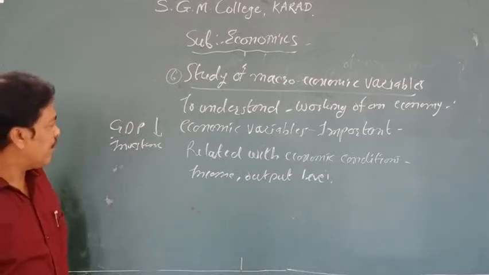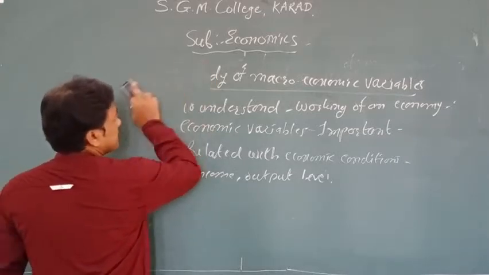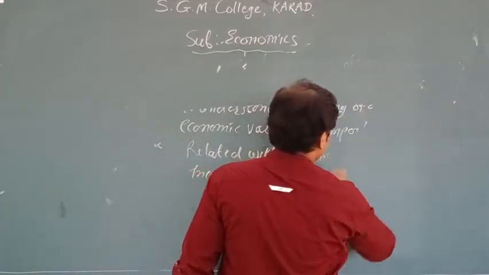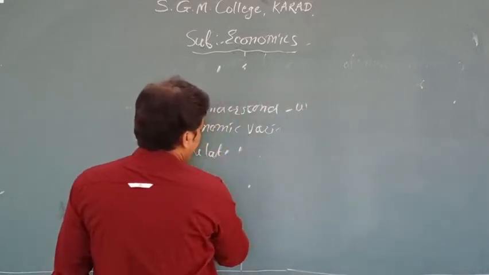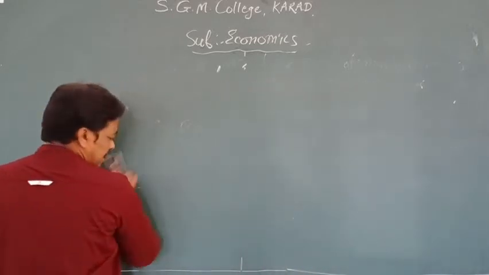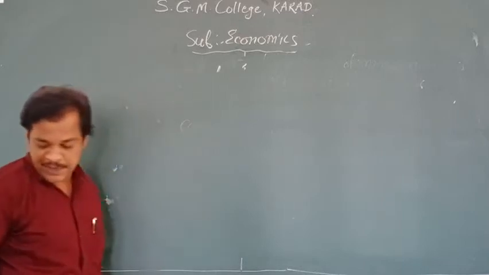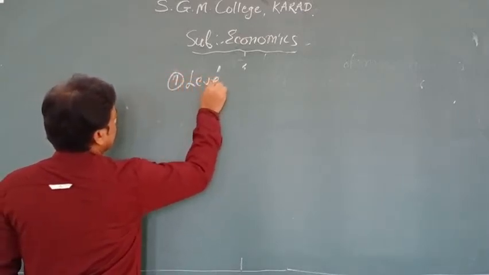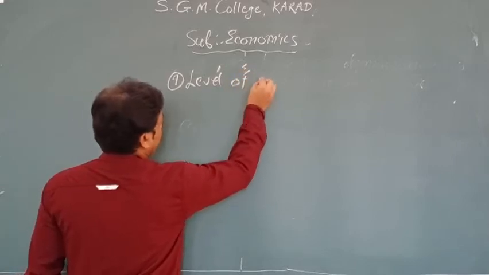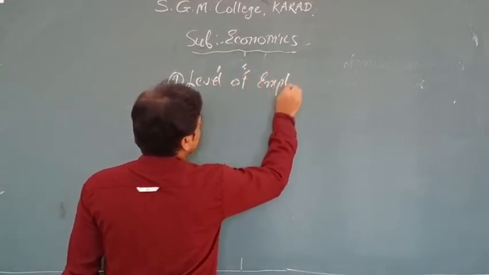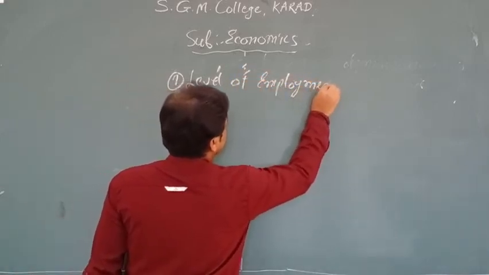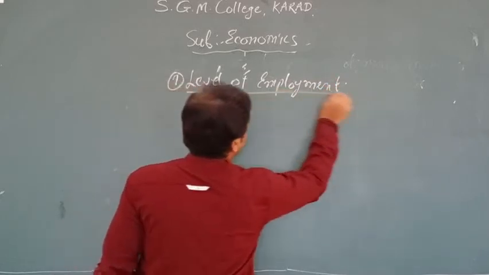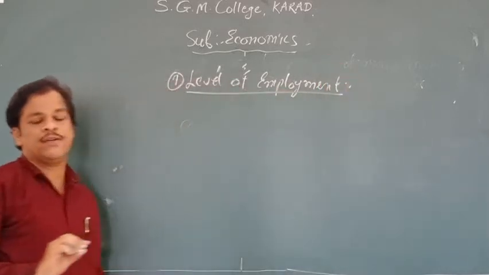And the last point is point number 7. With this last point, we are going to complete the chapter. Here chapter number one will end. Point number 7, that is about level of employment. What kind of level of employment is there?